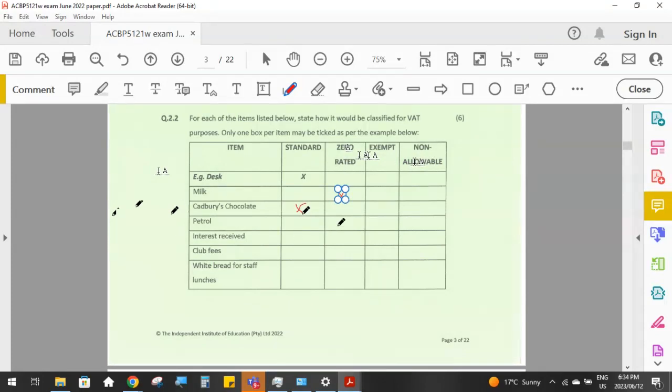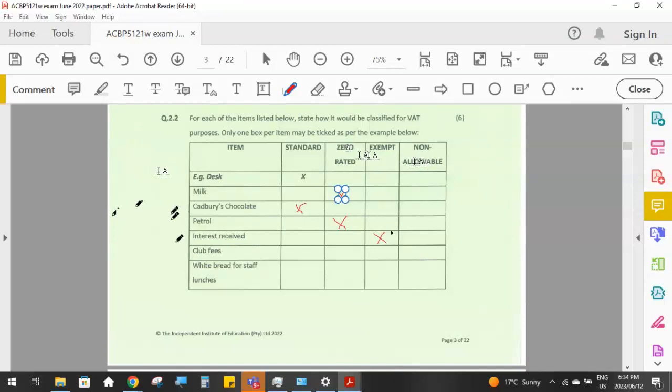Petrol is also an essential commodity, so that is zero rated. Interest received is a financial transaction, and remember those kinds of financial transactions are exempt completely from VAT. So they're not zero rated and not standard rated. There is no VAT on them at all. They're completely exempt.